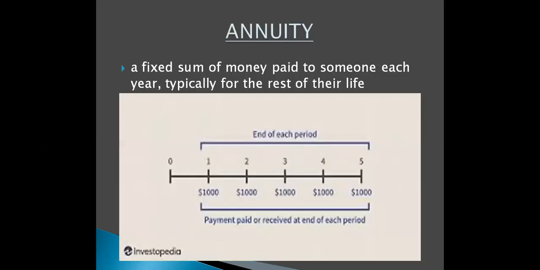Now, this term annuity is very important again. So what do you mean by annuity? See, annuity is a fixed sum of money paid to someone each year, typically for the rest of their life. If it is not being paid for the rest of the life, if the period is only limited, we simply call it annuity. And when it becomes for an endless period or infinite period of time, it becomes perpetuity.